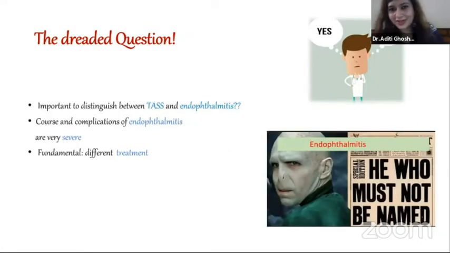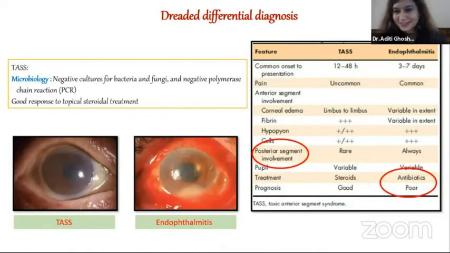One of the most dreadful differentials of TASS, every ophthalmologist's nightmare, is endophthalmitis. Why is it important to distinguish? Because the course and complications of endophthalmitis are very severe and there's a fundamental difference in the treatment of the two. So, regarding the dreaded differential diagnosis itself, posterior segment involvement is more severe in endophthalmitis, the time of presentation is later, and microbiology shows negative cultures for bacteria and fungi, and negative PCR is found. Good response to topical steroid treatment is seen in TASS, whereas a good response to intravitreal antibiotic is seen in endophthalmitis.